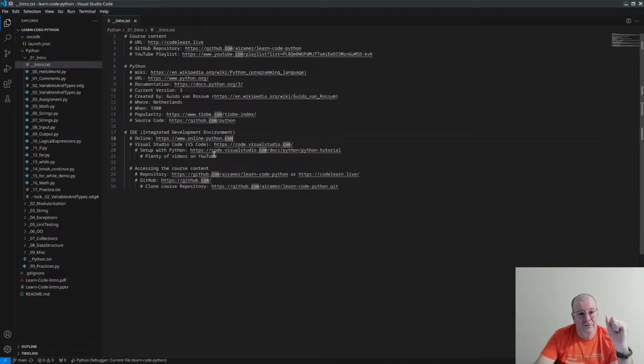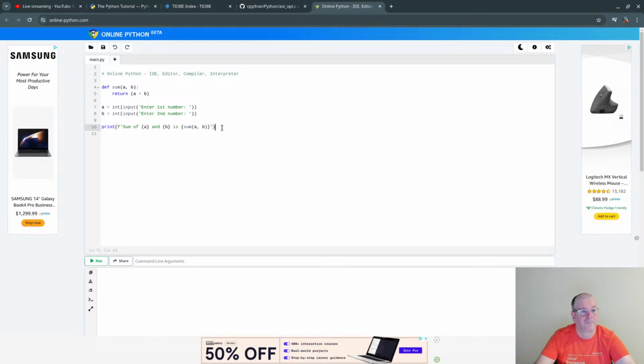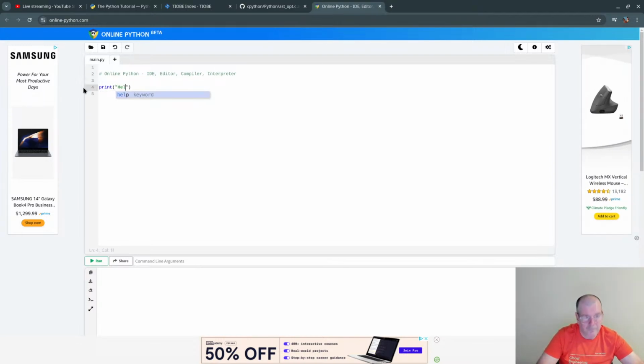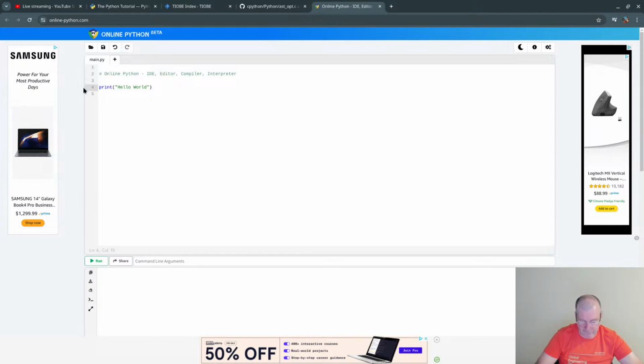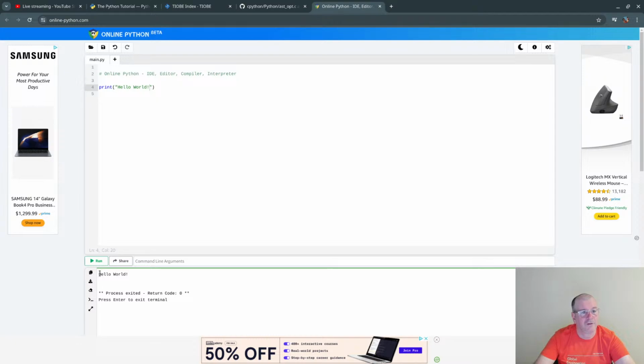If you have no access to a PC or a computer where you can install it, you can use this online one. If we click here, you can go to this online Python. See, it's still beta, but you can run programs here. Like we will see today, our first program will be Hello World, something like this. And then you can run. You see the result here, Hello World.